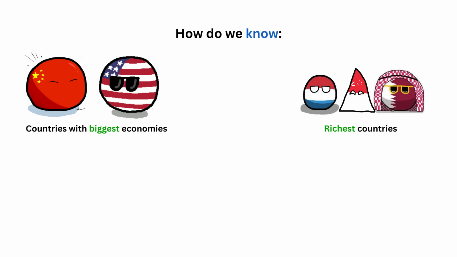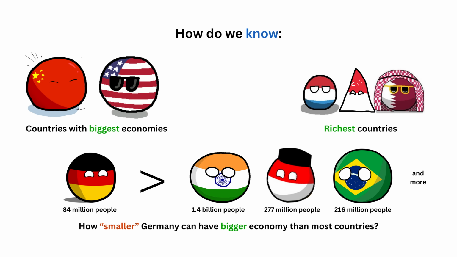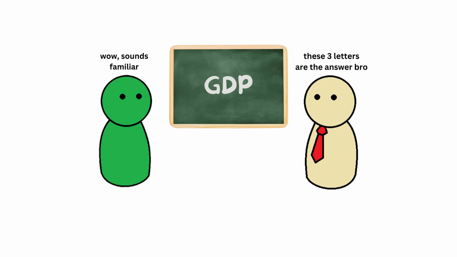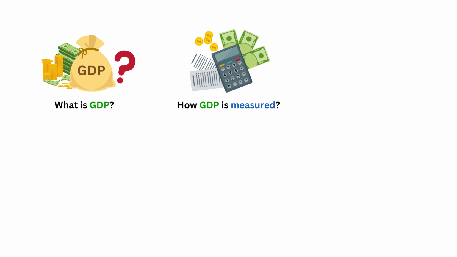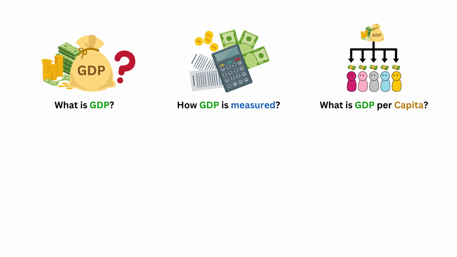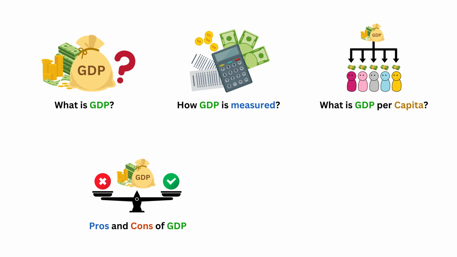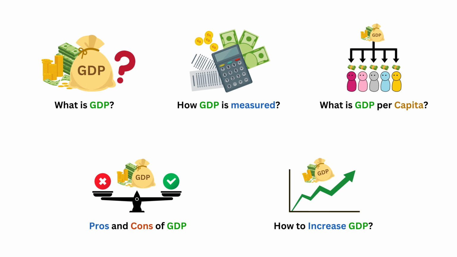Which is the richest? Or how Germany, with just around 84 million people, can have a larger economy than many countries with more land and a bigger population? Well, we can know all this from something called GDP. I believe you've heard of GDP before, but have you ever wondered what it is? In this video, we'll talk about what GDP is, how it's measured, what GDP per capita is, some pros and cons, and how to increase the GDP.